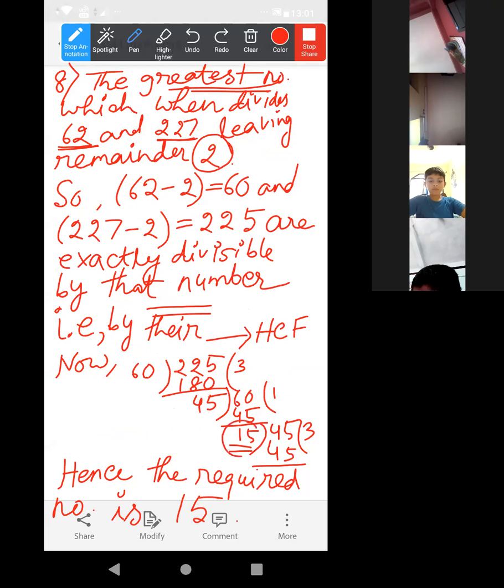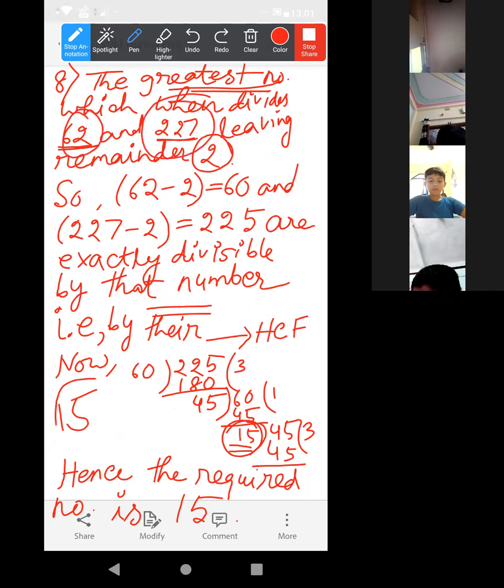We have got the greatest number, 15. Now you can divide this 62 and 227 by this 15 and check whether it is matching or not. Understood? Yes, ma'am.